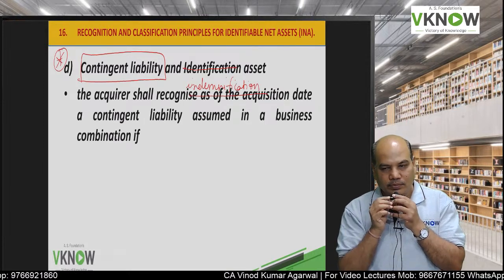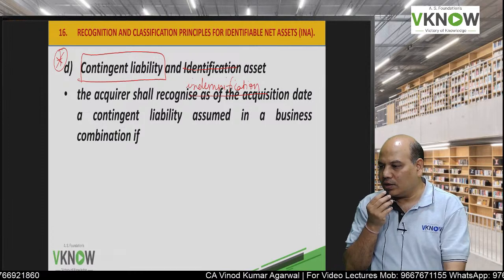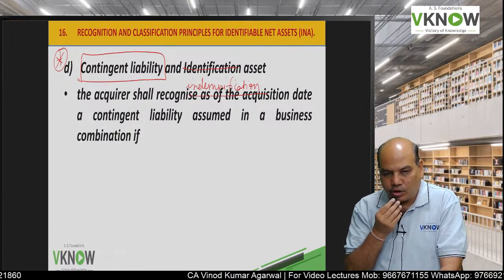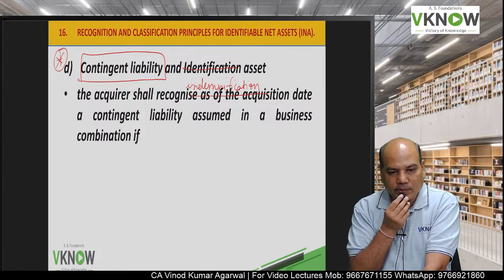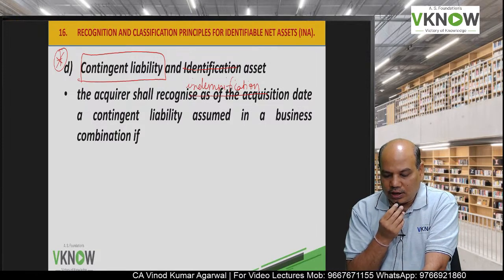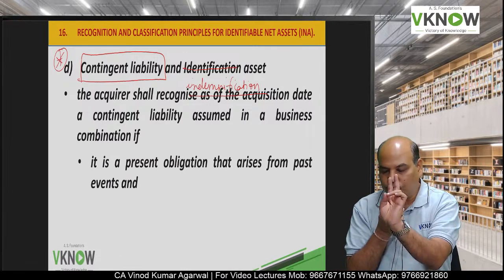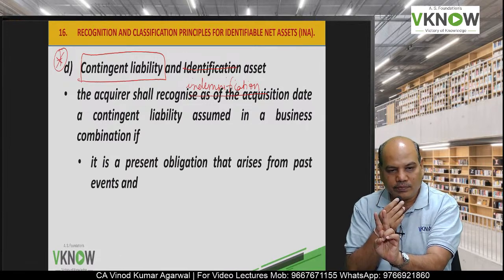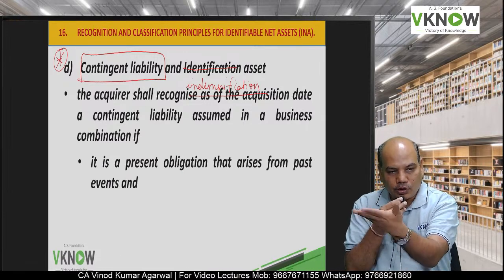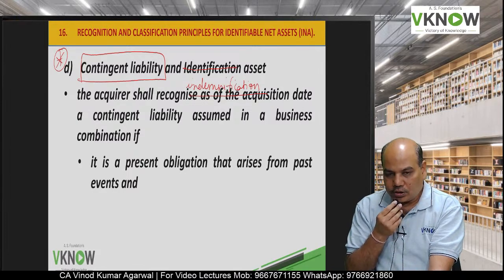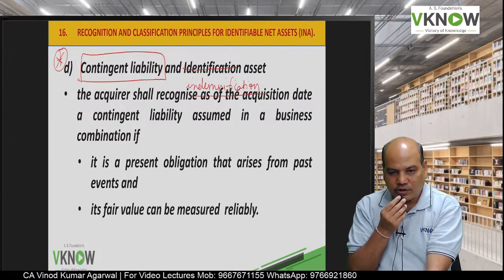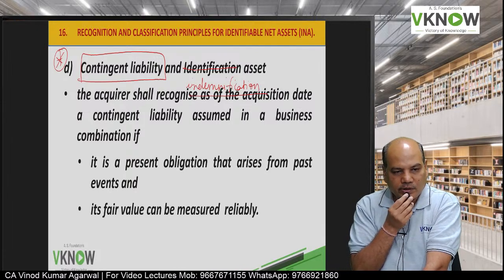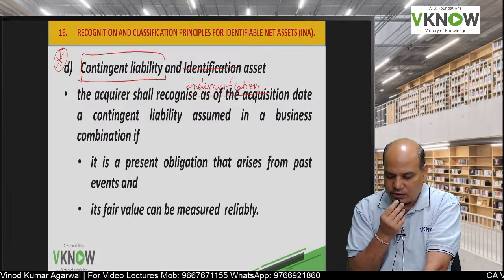First question is whether contingent liability of acquiree will be recorded. This is a very important exception. Contingent liability would be recorded if two conditions are satisfied. They can ask you in your interview also in future. First, there must be a present obligation arising from past event.